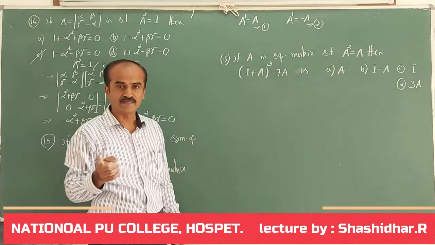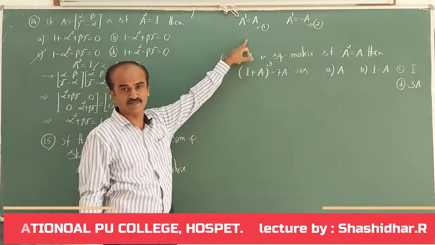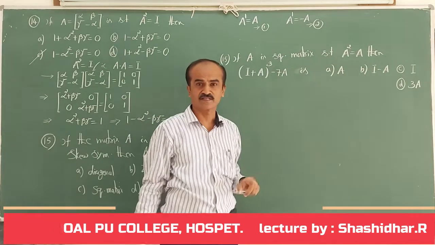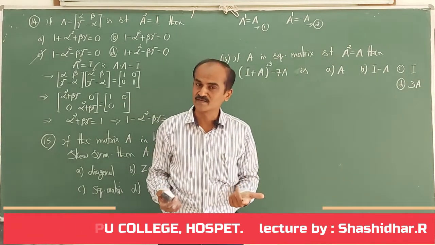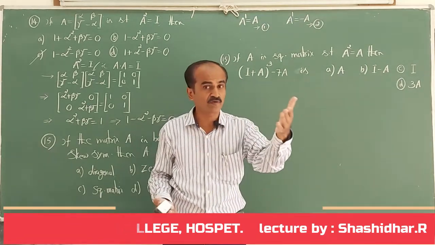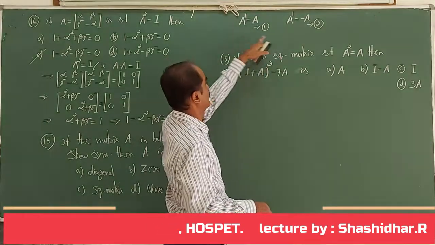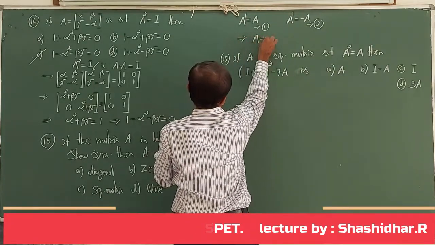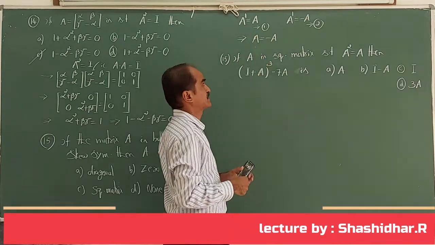A square matrix which is symmetric means condition 1 has to be satisfied. In order to say that matrix A is skew symmetric, this condition it has to satisfy. Now they are saying it is both symmetric as well as skew symmetric, means A dash must be equal to A as well as A dash must be equal to minus A. These two conditions it has to satisfy. So therefore, by using these two, what can I write? Matrix A must be same as minus A. Their LHS are same, so RHS must be same.